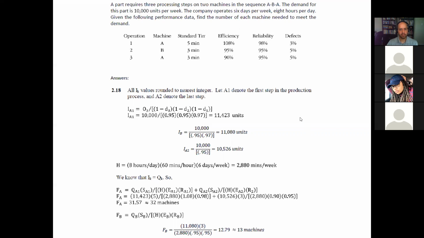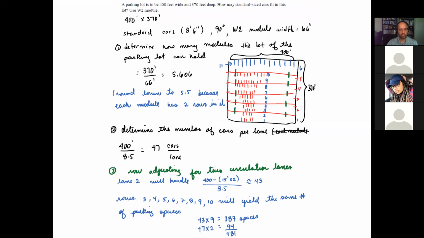And then the last question is related to the lab for a parking lot design. So a parking lot is to be 400 feet wide and 370 feet deep. How many standard size cars fit in this lot? And I'm going to specify what module I want you to use. So in this case, I specify I want you to use the W2 module.